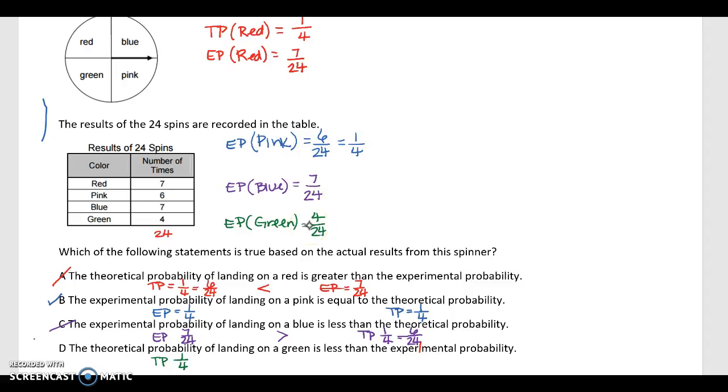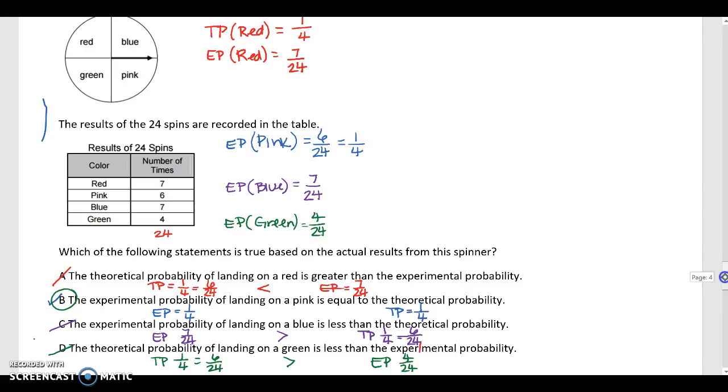I know that this is 6 over 24. Well, that's not less than because it's actually greater than. So we have our answer back up here with B.